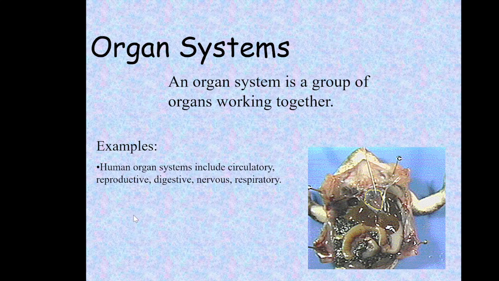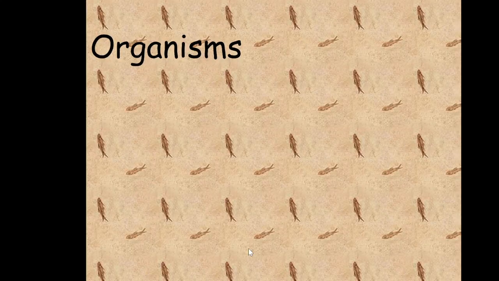our body. And then we have the reproductive system, we have the digestive system, we have our nervous system, and then finally our respiratory. Okay. Plant organ systems you might see are roots, stems, and leaves, and they are the entire transport system for a plant. They take water in and out and nutrients in and out. Okay. Then our next step, now that we have our organ systems, is an organism.